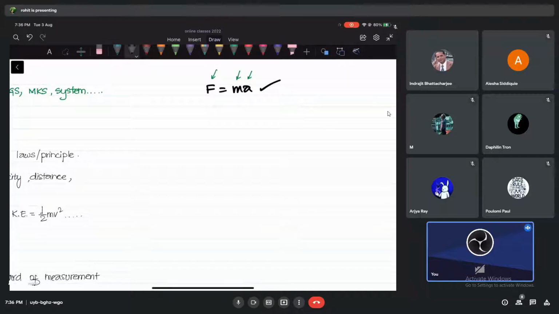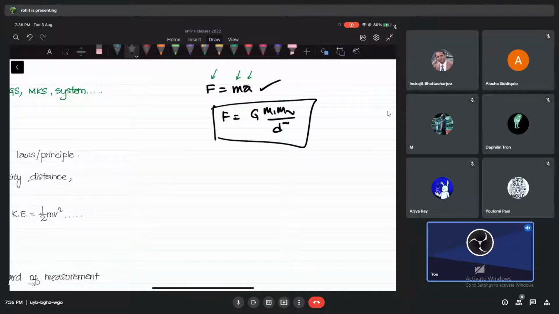You write any law, let's say Newton's law of gravitation also. Maybe you've just seen this in class 9. Don't worry about this right now, we're just trying to develop some concept for this chapter. So every time you want to explain something, why earth pulls some other objects, we write a law called gravitational law, that is this. But notice we have these measurements: this is a mass, this is a mass, this is a distance, this is force, all these are measurements. And in physics, measurements are very, very important. So that is what we are going to start with.